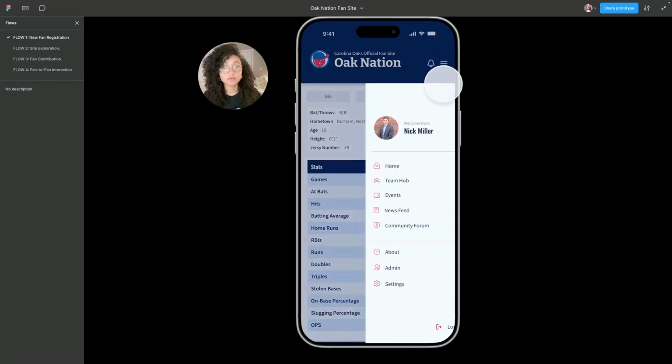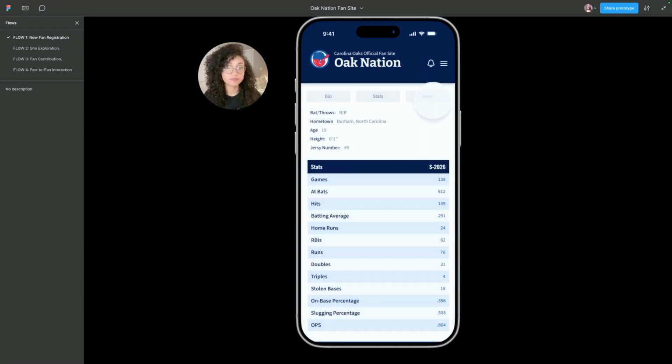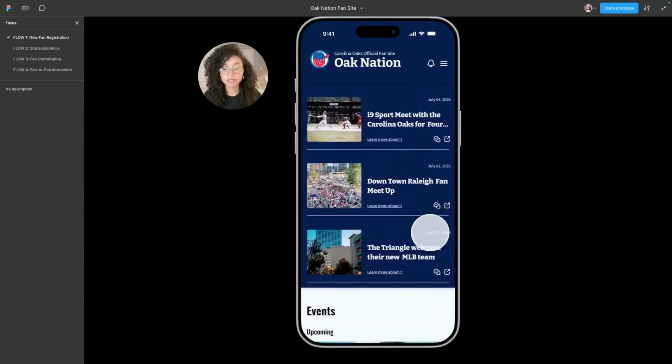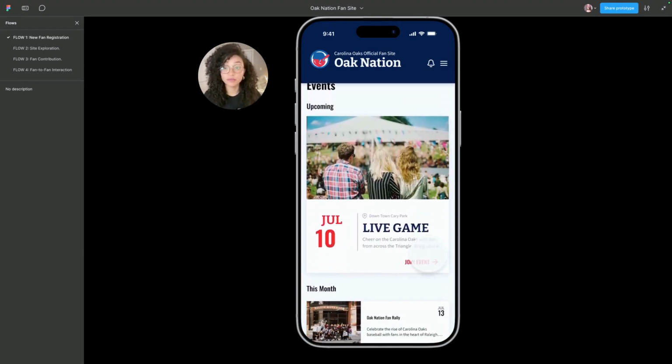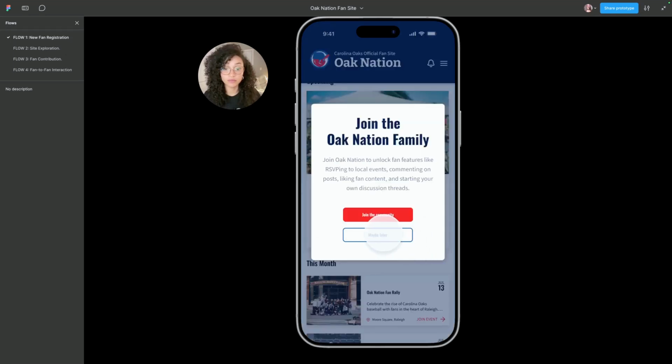The difference is when they move back to the home, that's when it's a little bit different. For example, if a new fan wants to join an event, they need to become a member. So from here, let's take this opportunity and start the onboarding process.